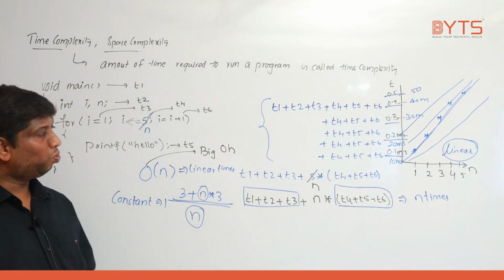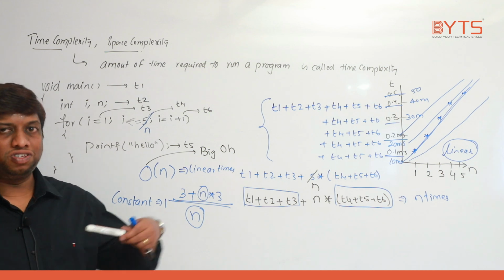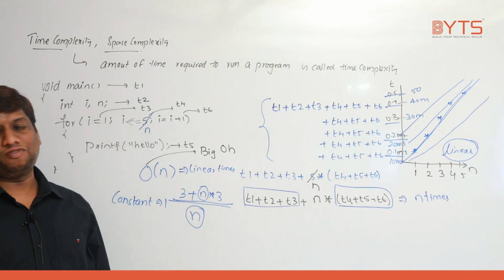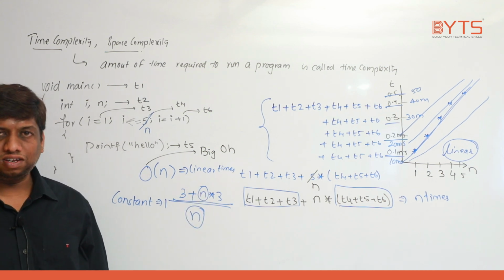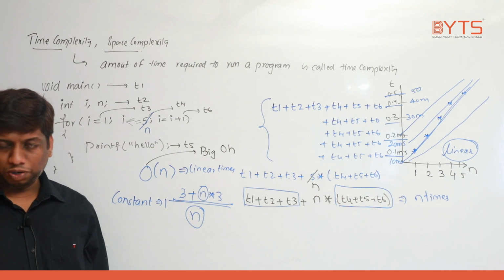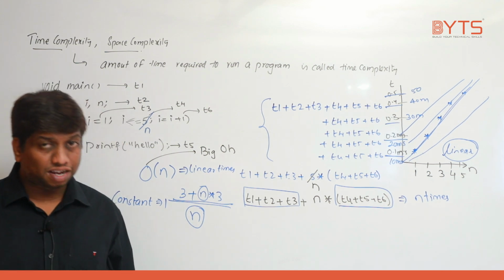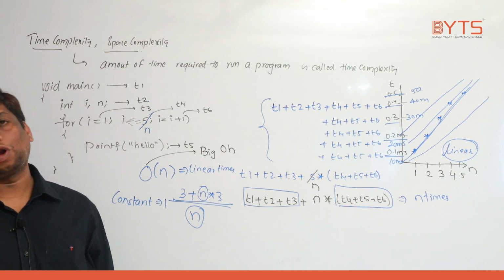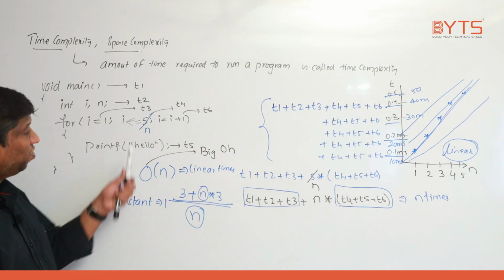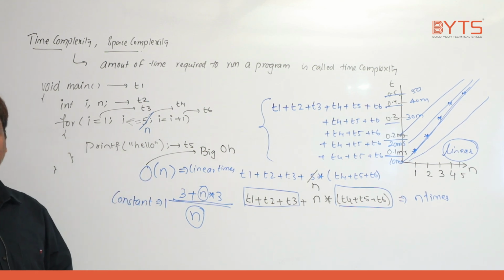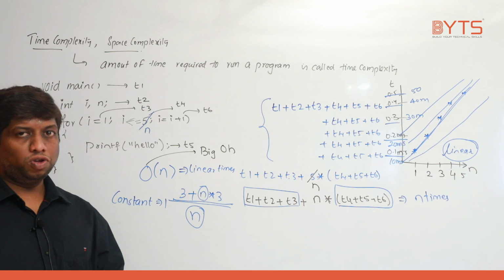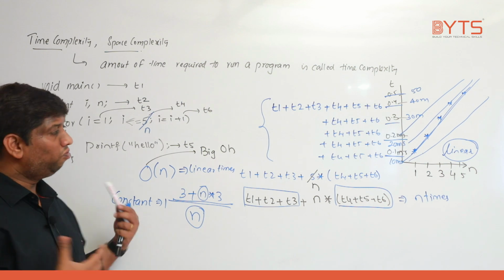So overall what you need to understand is, don't say my program is running faster. There are so many other external factors, right? What are the external factors? Speed of the processor, speed of the machine, and how many applications are running on the machine. All that we should not consider. Based on that, you should not say my program is running faster or not. You need to see which is the varying term and which is the dominant term. Now we are going to see many other examples and estimate how much time they take.